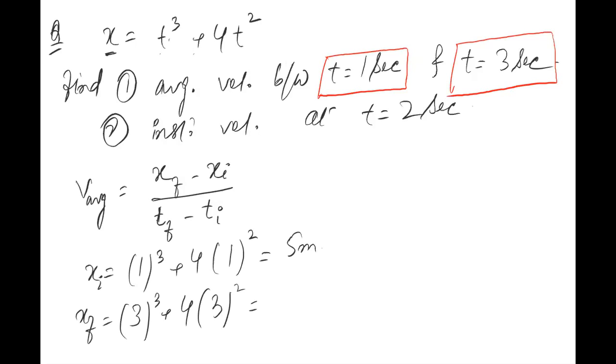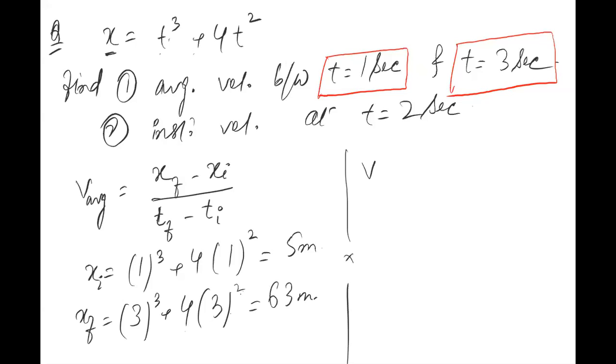Right? So how much will this be? 3 cubed will become 27, and 27 plus this will be 9 into 4, 36. Okay, Tyra, good. So 27 plus 36, right? So 27 plus 36 is how much? This will become equal to 63. Am I correct?